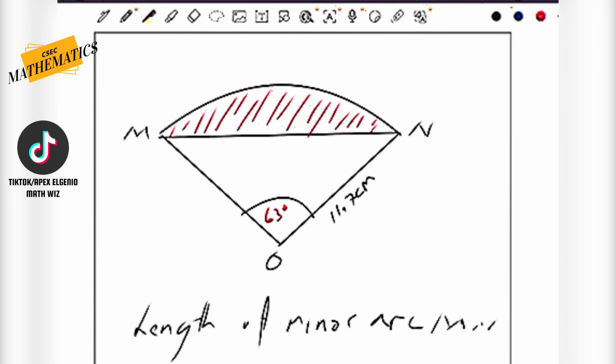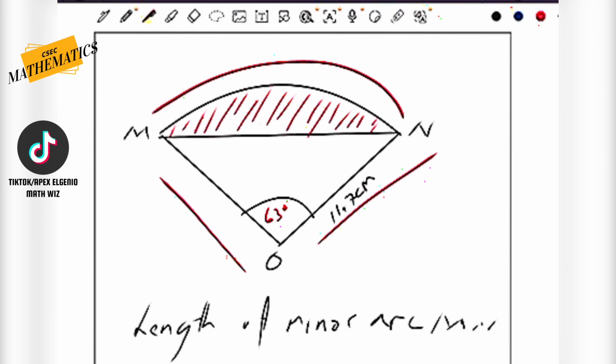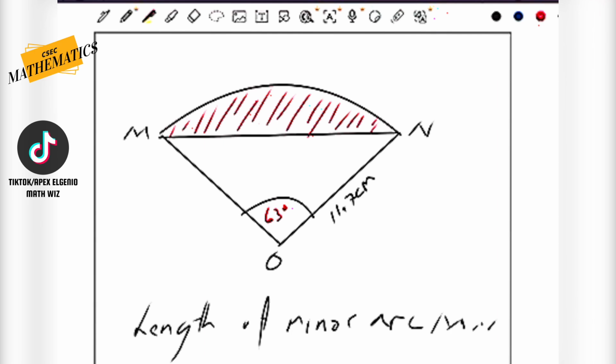If it did not state that it was a sector, you could easily identify a sector because a sector usually has a curve like that and 2 straight lines connecting the curve. That's one way to recognize a sector. And secondly, usually whenever they say that there is a center O, that is affiliated with a circle. So whenever you carve out a section of the circle and it has a little curved section here, usually it's a sector.